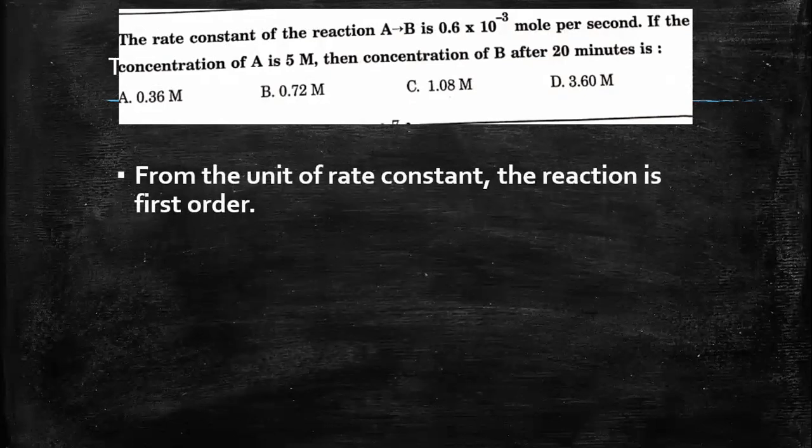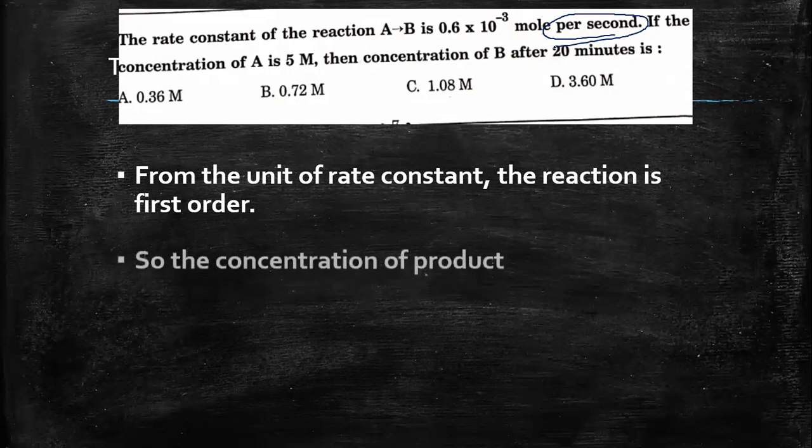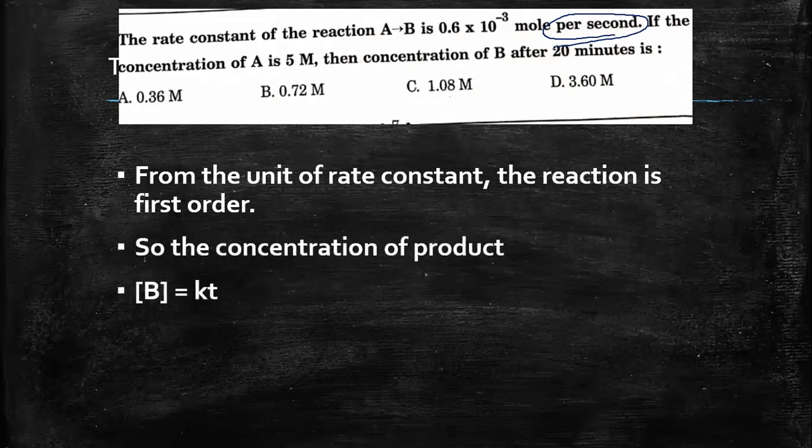So first of all, from the unit, which is mole per second, this gives us that the reaction is of zero order. So for this reaction, we know that the concentration of the product is given by this particular equation, which is concentration of B can be written as k into t, where k is the rate constant and t is the time.